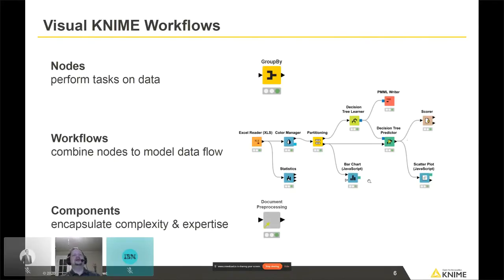And then ultimately, we also have a feature called components. So I could take this entire model building workflow and condense it down into what we call a component. It's a way to encapsulate complexity in a workflow that you've built, and also a way to share functionality with other people. So maybe I wouldn't boil my whole workflow down into a component, but maybe I have some document pre-processing steps in an NLP context that I constantly am doing.